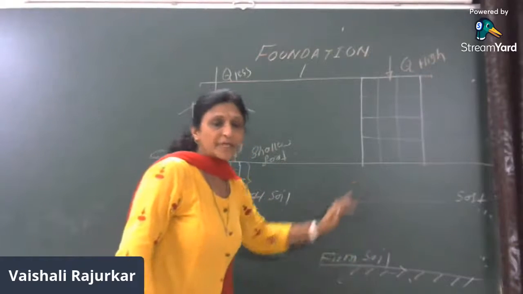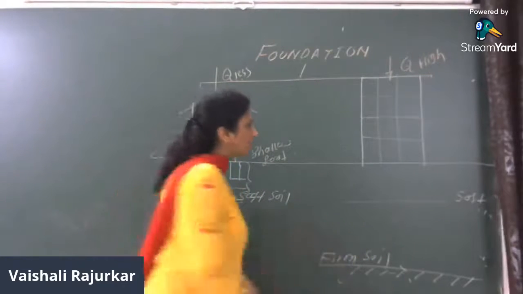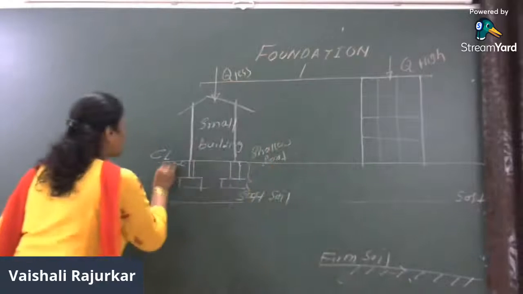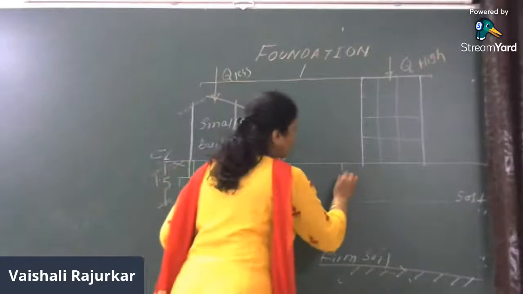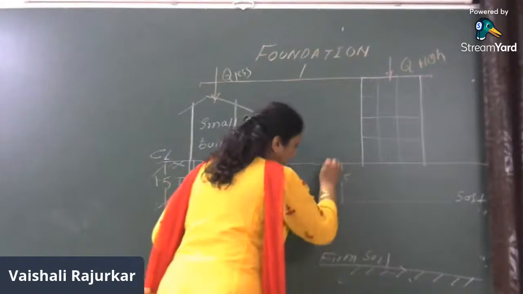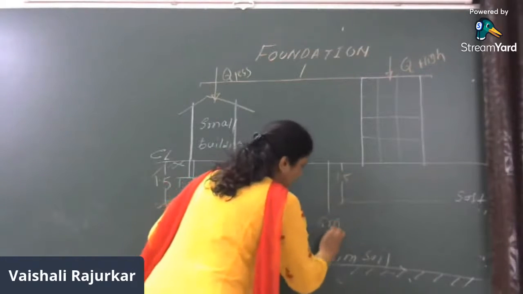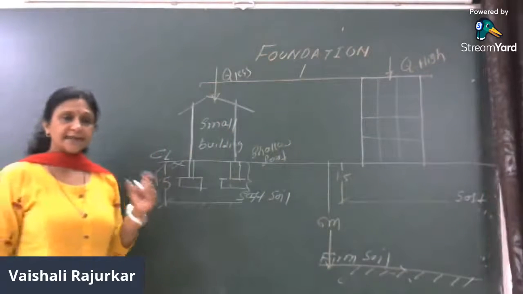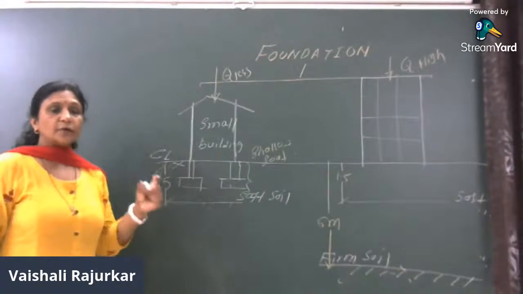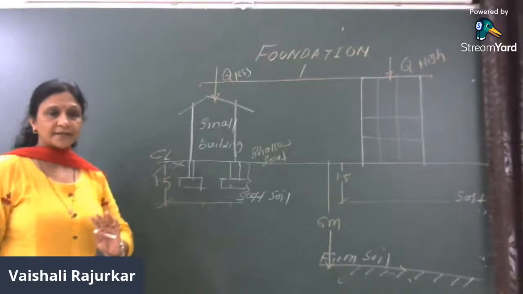We will rest the foundation over the hard strata, and suppose this depth is assumed to be 1.5, this depth again 1.5, and this depth is assumed to be 6 meter, where the hard strata is. We are trying to rest the foundation over the hard strata.